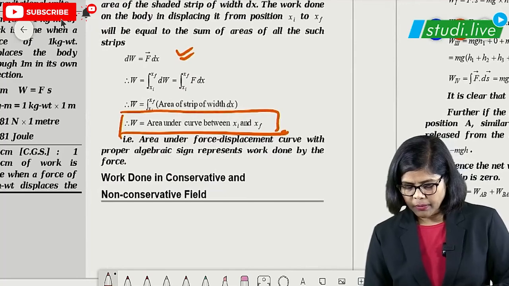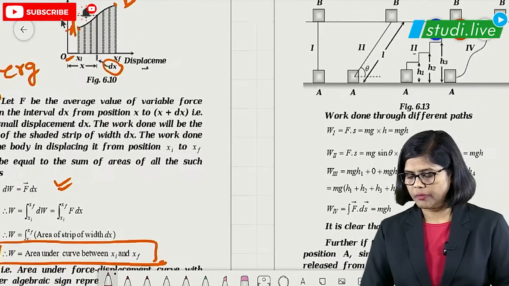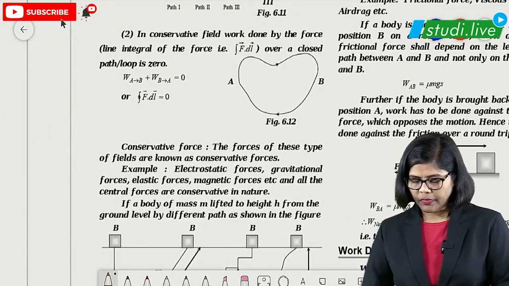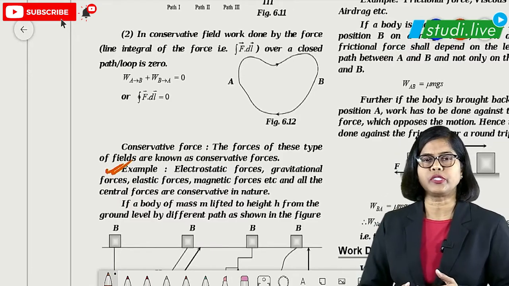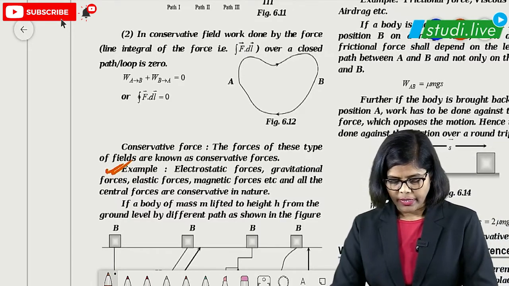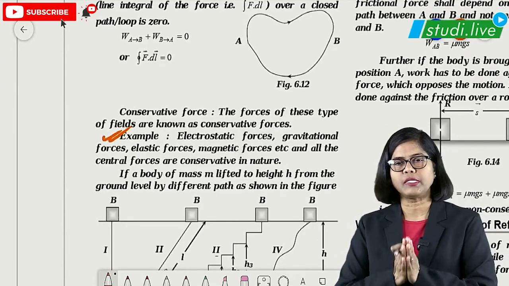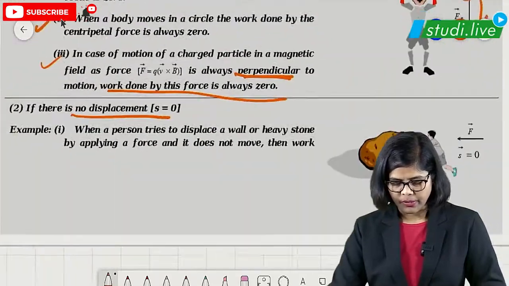Then comes the work done in conservative and non-conservative fields. You have to understand this concept, students. Basically, conservative forces, the examples you can see here, are electrostatic force, gravitational force, right? Then elastic force, magnetic force. All these are examples of conservative forces. Now basically, what are these conservative forces?